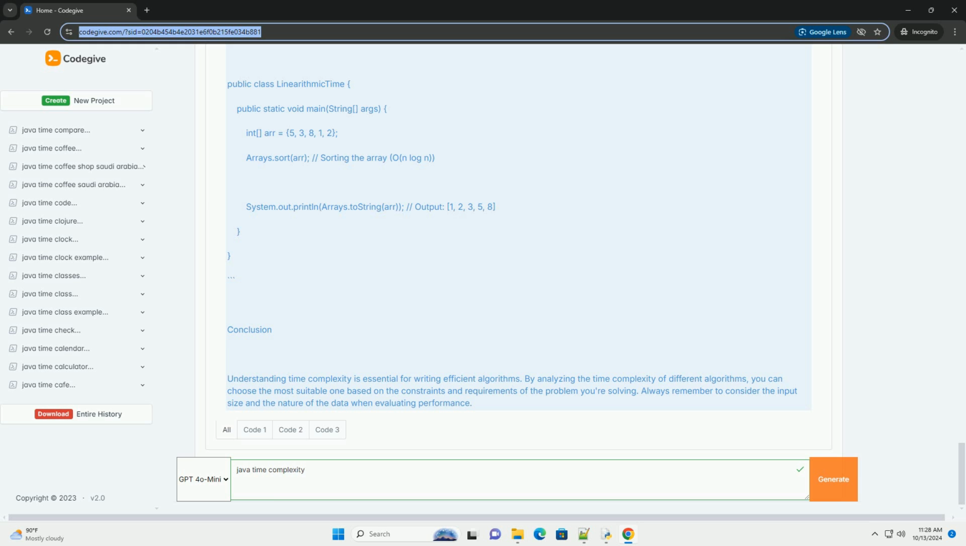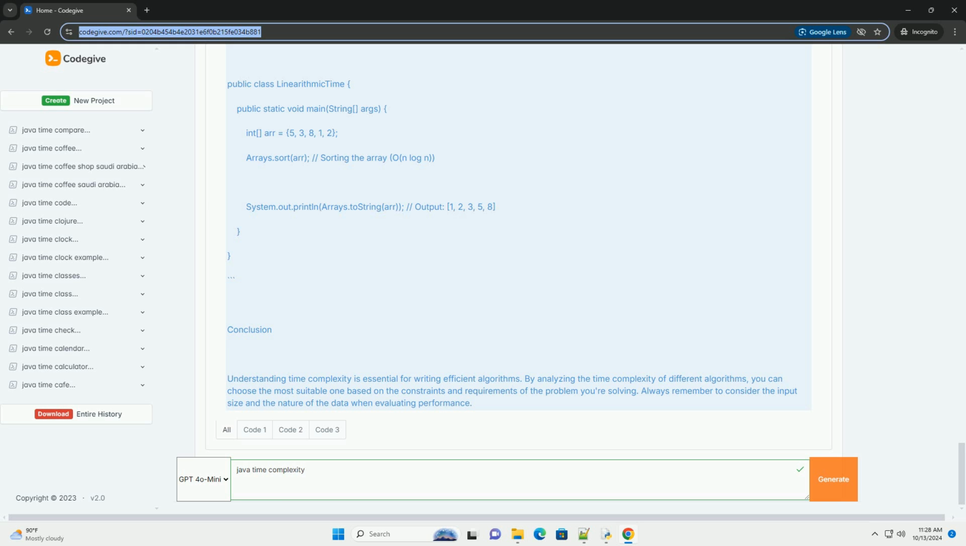1. Constant time. 2. O(n), linear time. 3. O(n^2), quadratic time. 4. O(log n), logarithmic time. 5. O(n log n), linearithmic time.